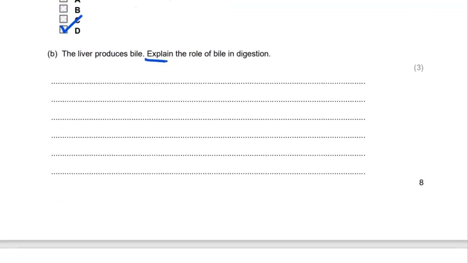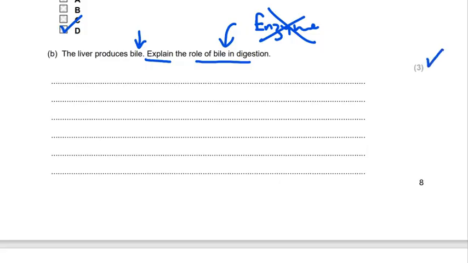Now we're into another explanation question, so we're going to give a detailed account, possibly with a reason why. The liver produces bile. Explain the role of bile in digestion. Now this is a very common examination question, and the reason for this is that bile is not an enzyme. So this is one of the key things that you should remember about digestion. Bile is not an enzyme, but it does play a role which is important to enzymes, and that is the source of our answer. Liver produces bile. Explain the role of bile. We're looking for 3 marks.